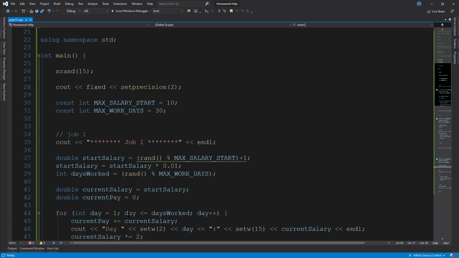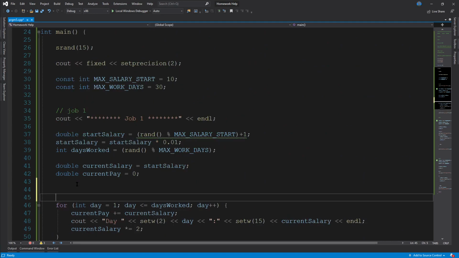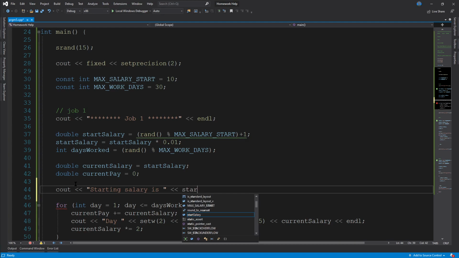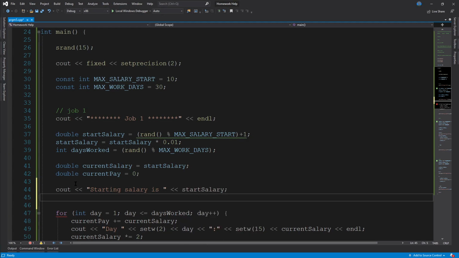So just before each loop, you'll just want to do cout, which one was first? Starting salary. So starting salary is, give it a space, and then just, which one? Start salary. There we go. Oops, want a new line on there. There we go. And then cout